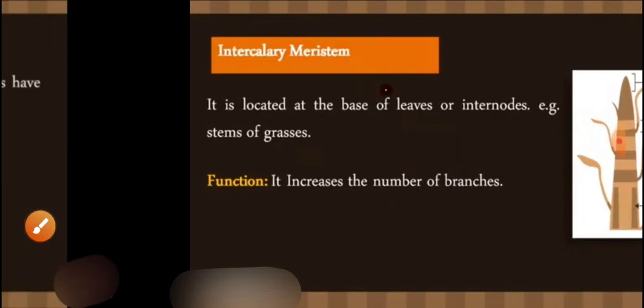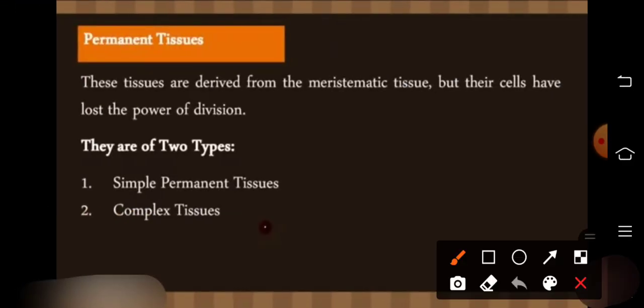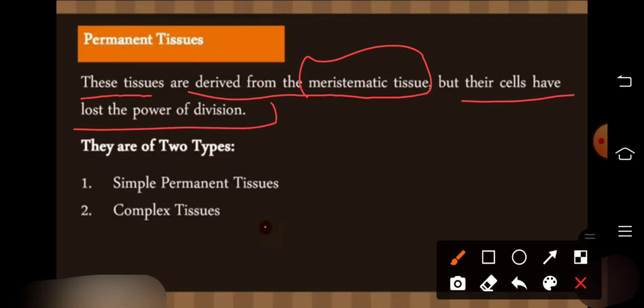Okay, permanent tissue. After meristematic tissue, we will talk about permanent tissue. These tissues are derived from the meristematic tissue, but their cells have lost the power of division. Focus on this point.